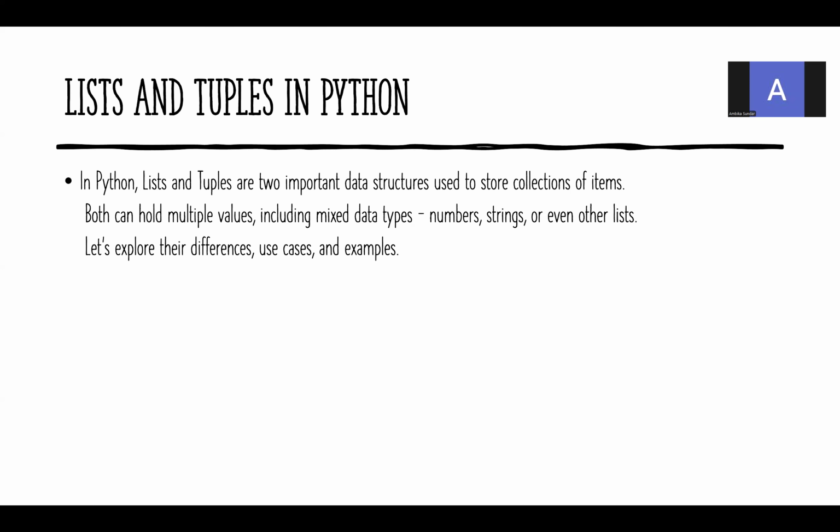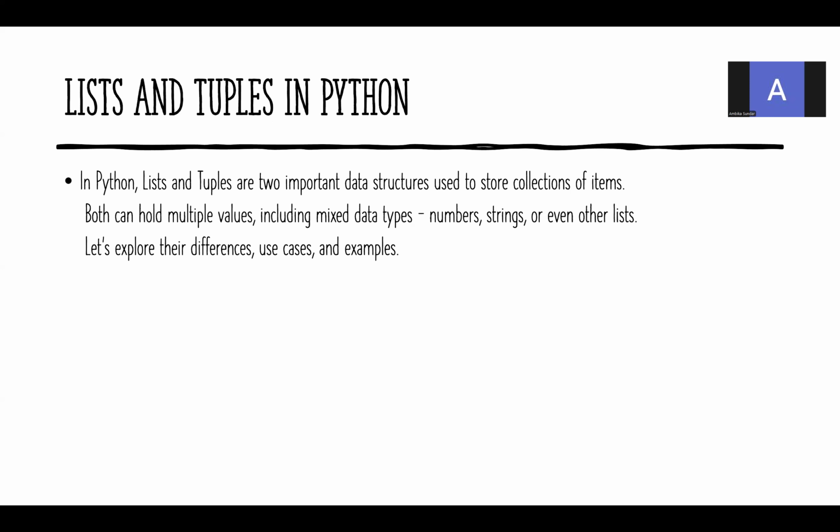Basically, lists and tuples are called non-primitive data types. They can store heterogeneous items. Heterogeneous items means it can be a combination of multiple data types: string, numeric, integer, float, boolean, everything. All the combination of the data, you can store it in the list and tuple. Both can hold multiple values, including mixed data types, numbers, strings, or even other lists. Let us explore their differences, use cases, and examples.